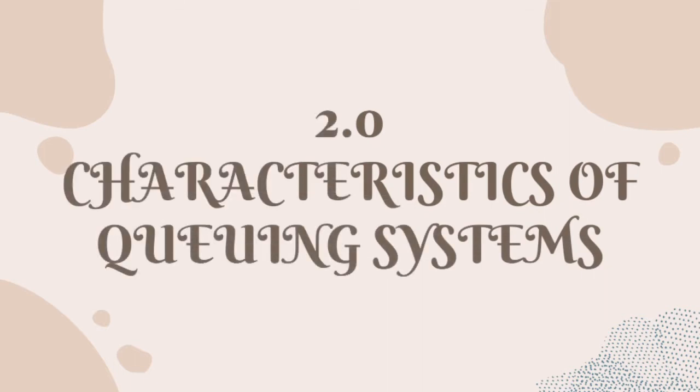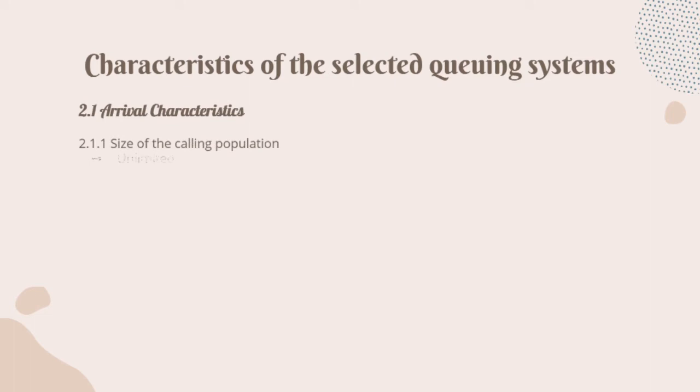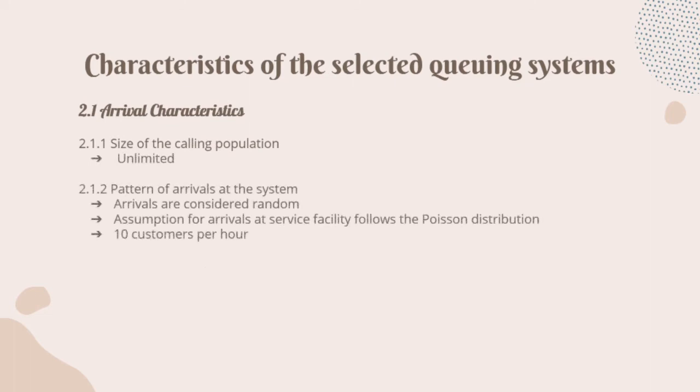Next, the characteristics of the queuing system. Arrival characteristics: the size of the calling population is unlimited. The pattern of arrivals at the system is random. The assumption for arrivals at the service facility follows the Poisson distribution. In our study, there are 10 customers per hour. The behavior of the arrivals is patient customers. They wait in the queue until they are served.